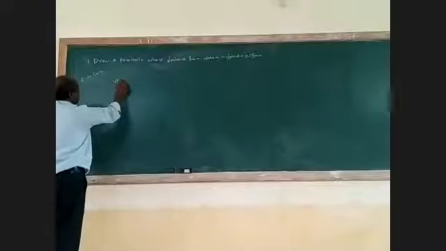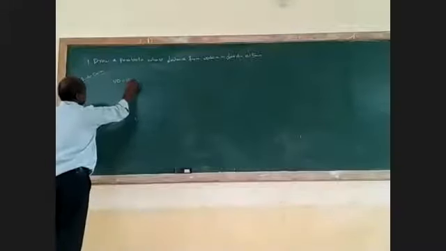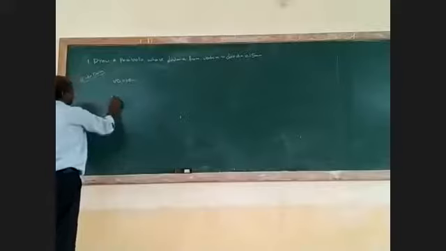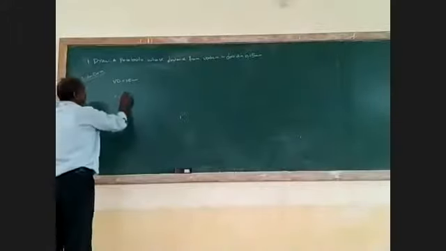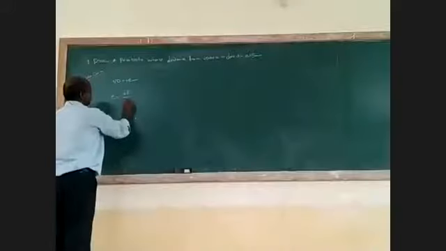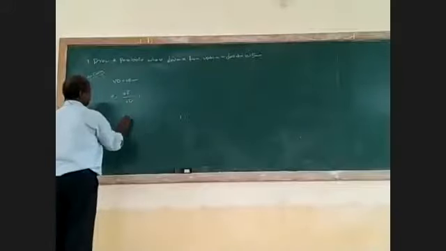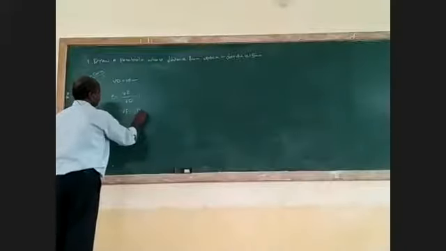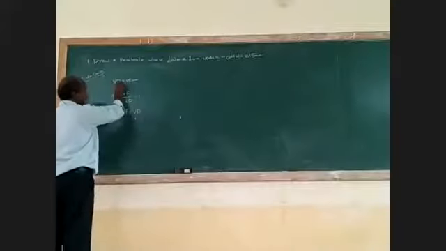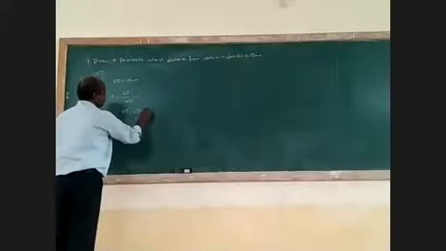VD is given here, 15 mm. We know eccentricity for a parabola is equal to 1, that is VF by VD equal to 1. If VF by VD is equal to 1, VF and VD are equal. We know the distance VD is 15 mm.